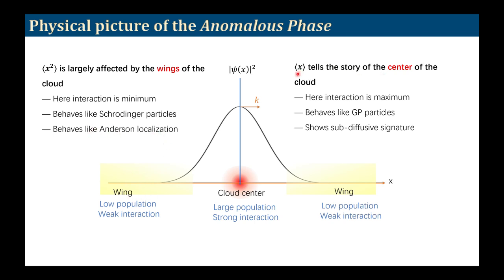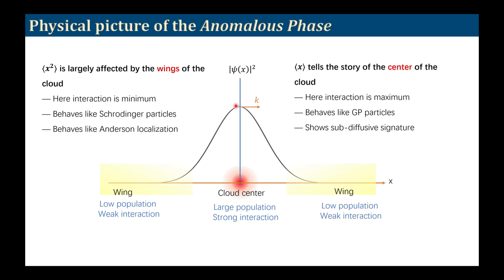On the other hand, x average, that is the center of mass of the cloud, is in the region where the population is the maximum, and because the population is maximum, the interaction here is non-negligible. So here the behavior is more like the GP particle, and therefore it shows the subdiffusive signature in the x average, or the center of mass motion.